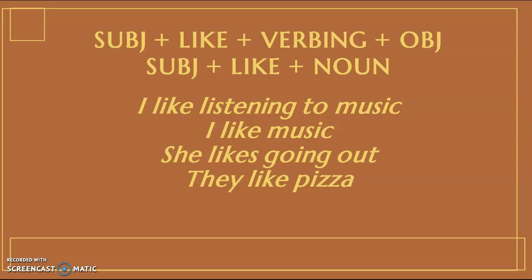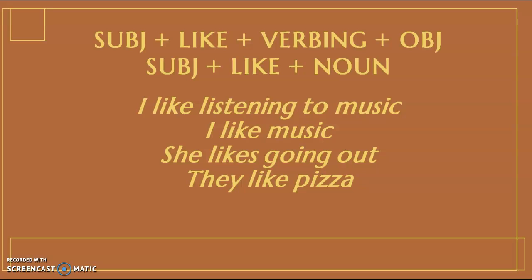Okay? So, let's analyze the grammar now. You know that in English we need a subject. So we're going to use subject, like, verb-ing, and an object. And an example of this situation is our first example: I like listening to music. Okay? The verb "like," if it's followed by a verb, and this is important, that verb is an -ing. So you don't say, I like listen to music. No. You say, I like listening, because this is a verb.